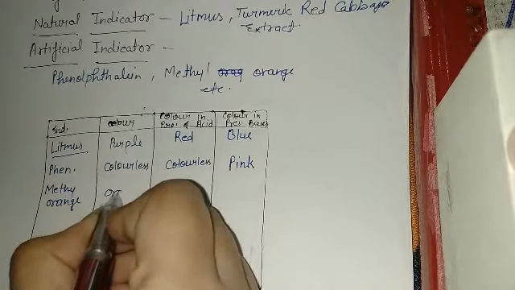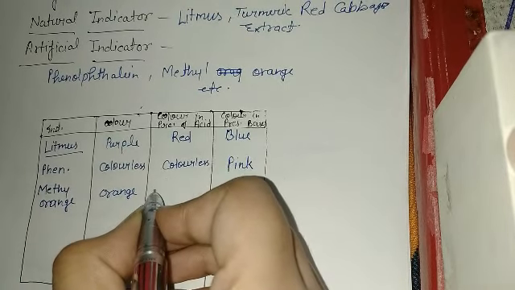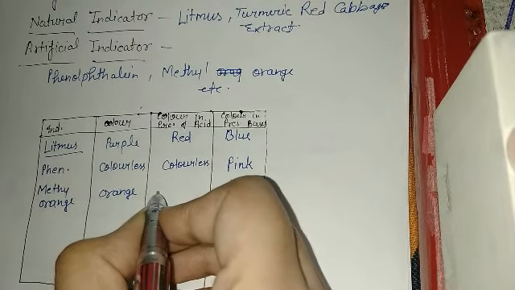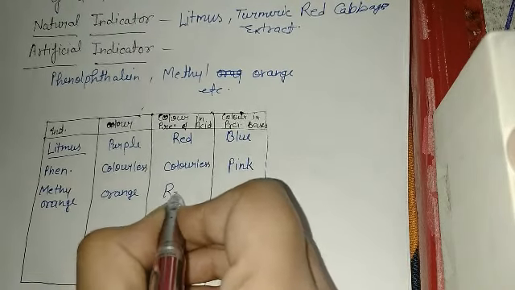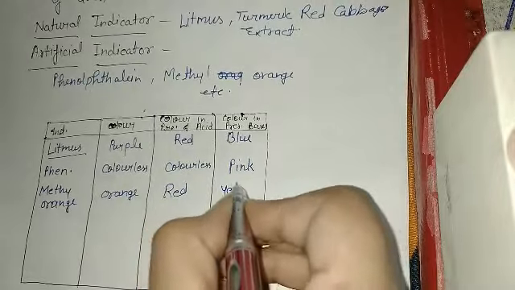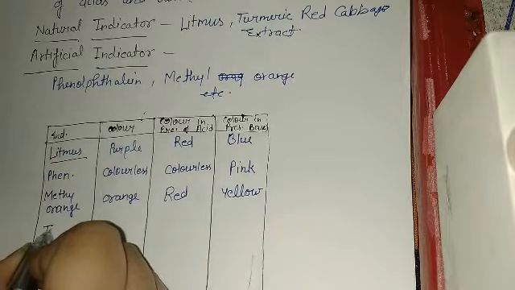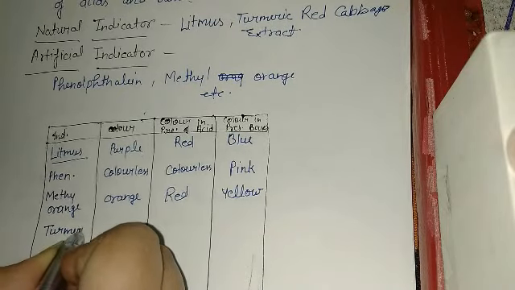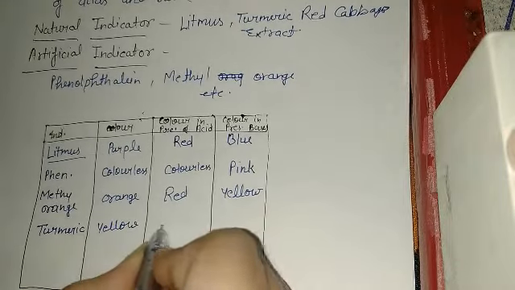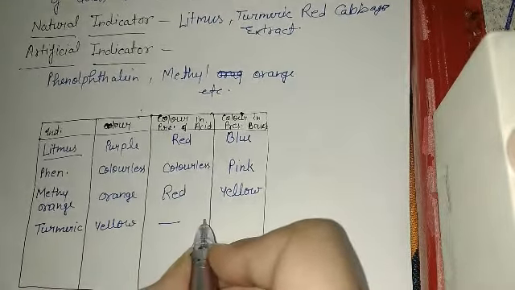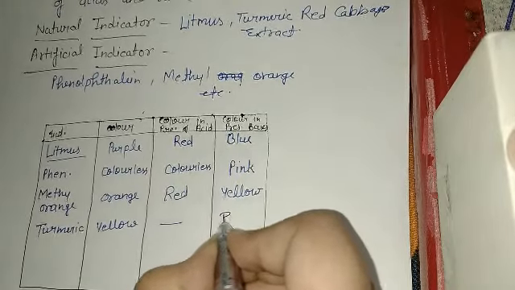It is orange in color, but when it is brought in contact with acid, it forms a red color, and in presence of base, it forms yellow color. Turmeric, it is yellow in color, doesn't show any change in presence of acid, but in presence of base it changes into red color.